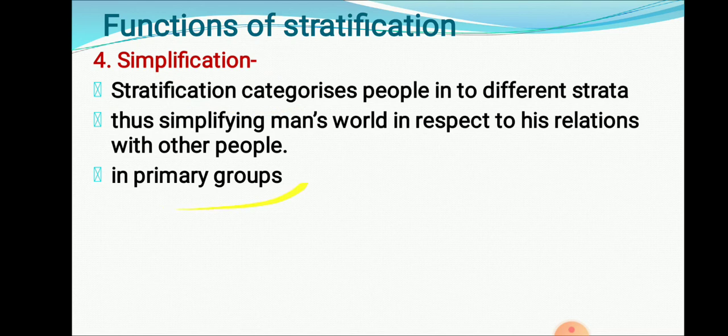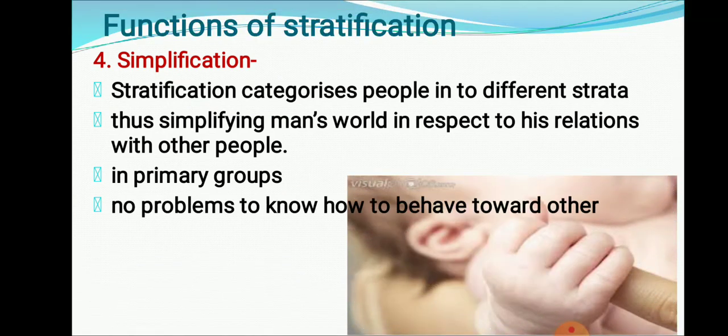So in a primary group, there is no problem of how to behave with other people or which kind of relation we should maintain with others. Primary group means family, friend circle, neighbors. So there is no question of which kind of relationship we should maintain, how to react with them, how to interact with them.